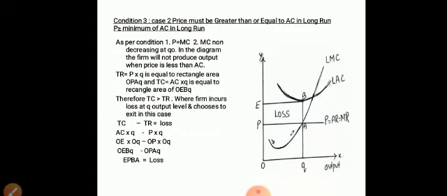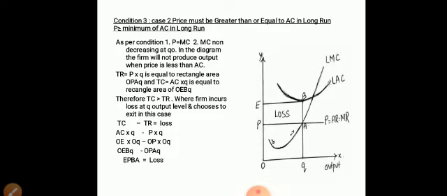Then the second condition was marginal cost has to be non-decreasing at Q0, and the third condition had two cases: price has to be greater than or equal to minimum of average variable cost in the short run, and the second case was price must be greater than or equal to average cost in the long run.